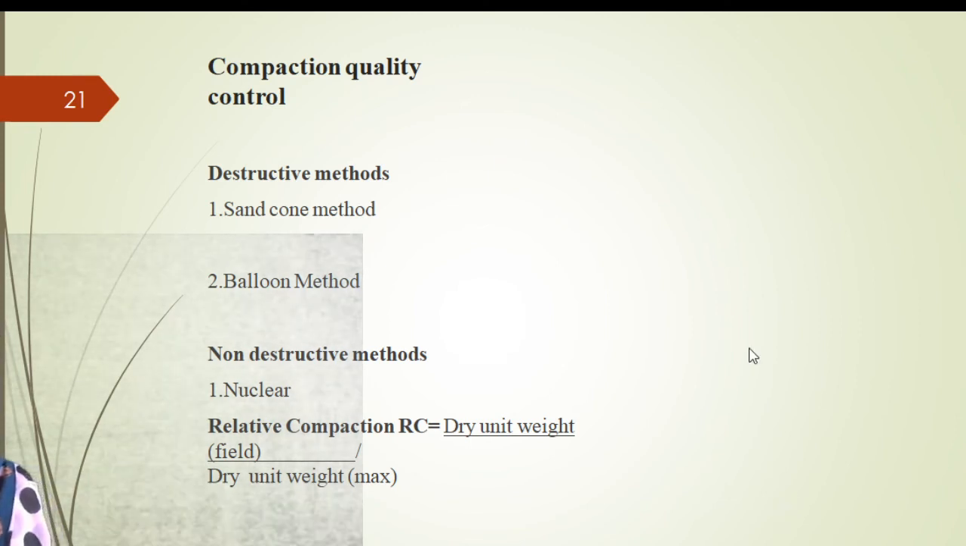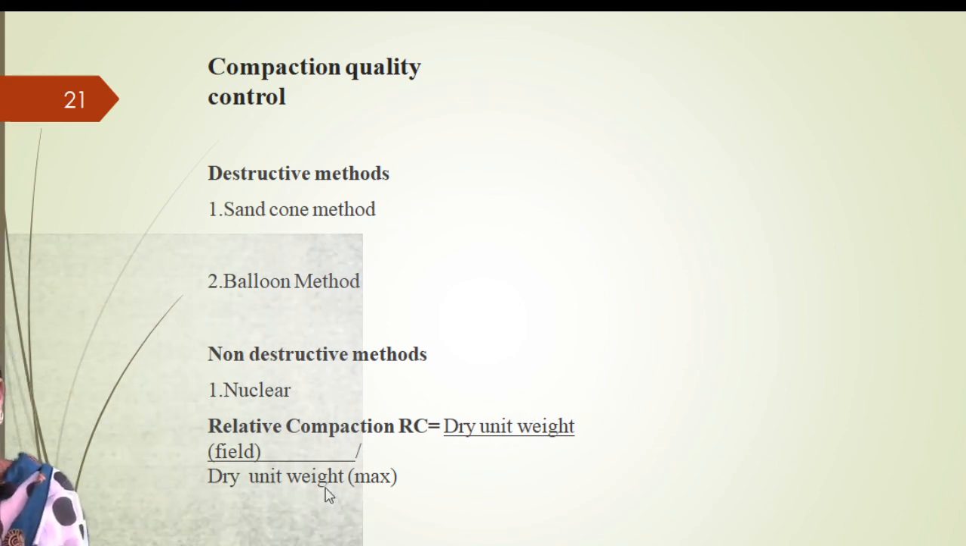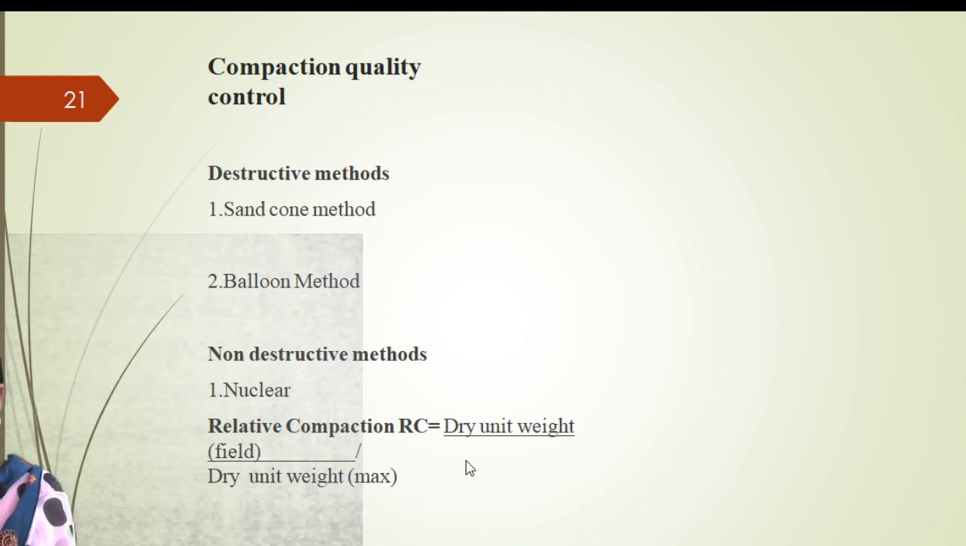Okay, the last thing, compaction quality control: destructive methods, sand cone method, balloon method, and the non-destructive method, nuclear test. There is one parameter that you have to remember, one formula, relative compaction. RC is equal to dry unit weight in the field to the dry unit weight maximum. Maximum dry density, dry density in the field by dry density maximum is called relative compaction. So there is a chance of an objective question on relative compaction.